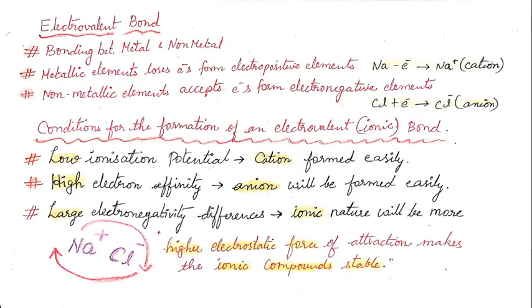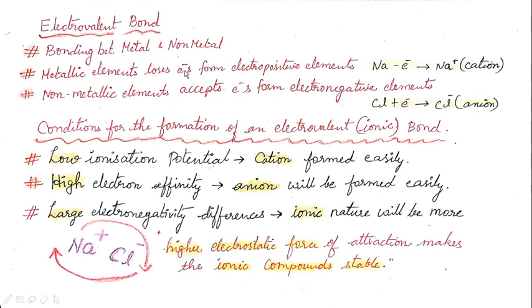Okay, now let's see the electrovalent bond. It is a bonding between metals and non-metals. How does the electrovalent bond occur? It occurs between a metal and a non-metal.